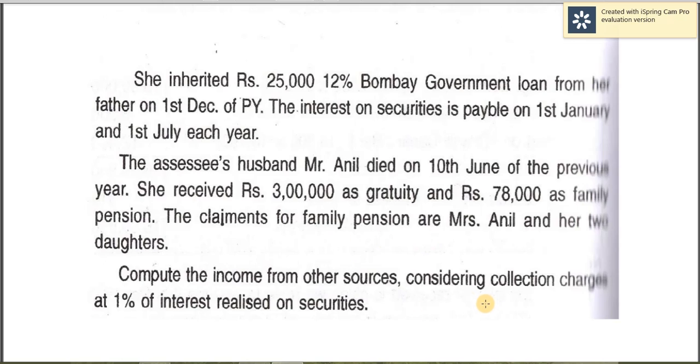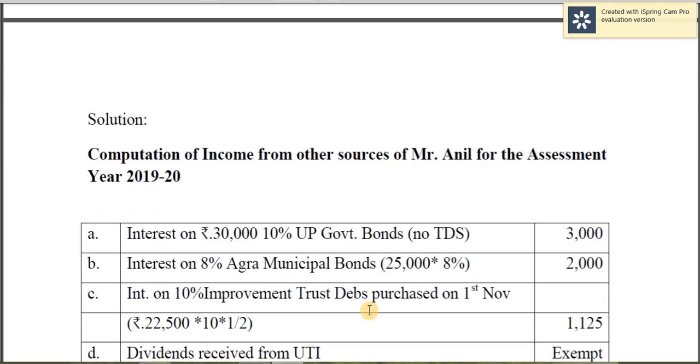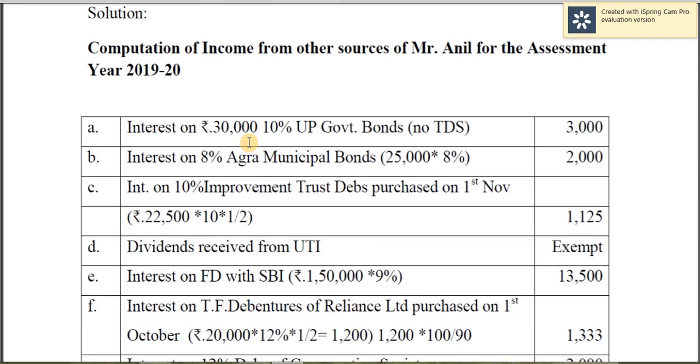Then again there is one more thing here. Compute the income from other sources considering collection charges at 1% of interest realized on securities. So that will take it up later. Yes. So interest on 30,000, 10% government bonds, no TDS, straight away 3,000. Interest on 8% Agra municipal bonds, less tax commercial security. Since the rate is given, straight away you are calculating.